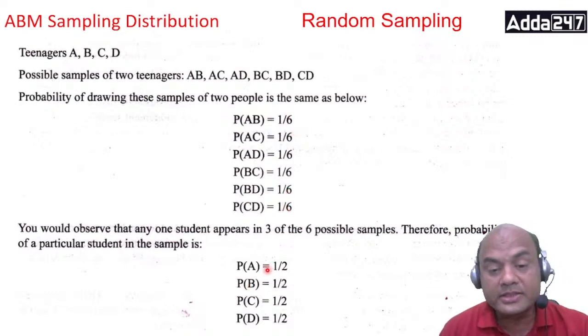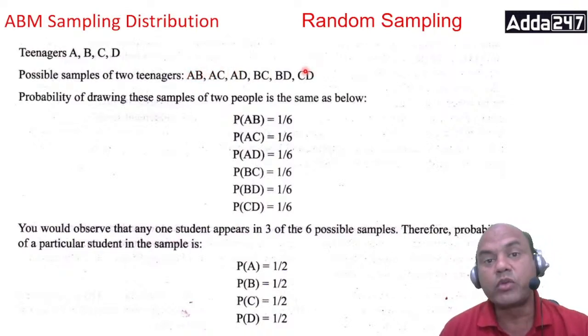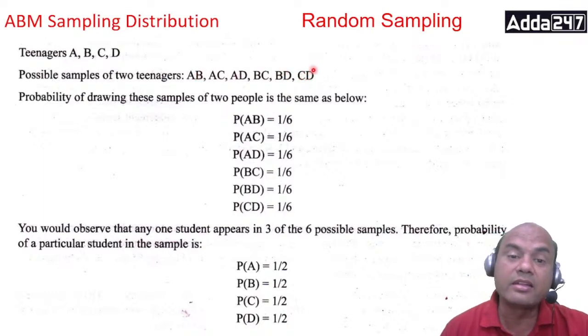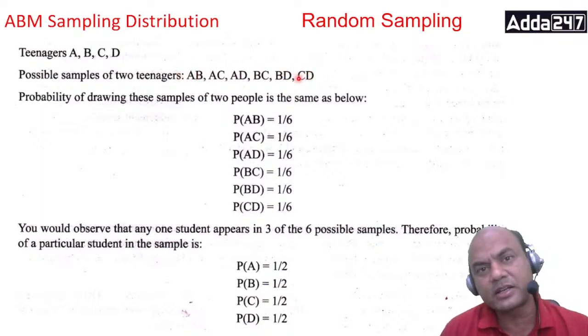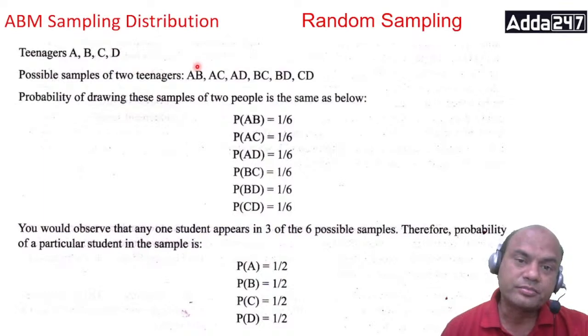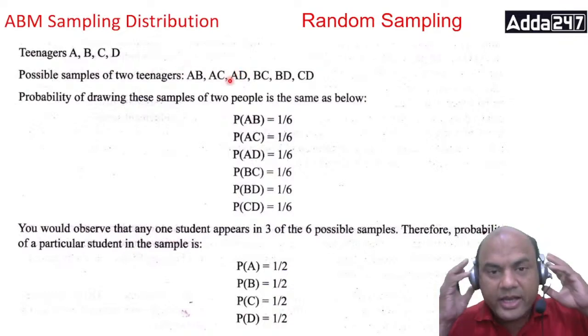Now this is separate. Suppose I make them stand in groups of 2, and what is the probability that I'll select A? Any group which I select, what is the probability that I'll select A, a single person? A can be selected in how many ways? AB, AC, AD. In all these A is there.